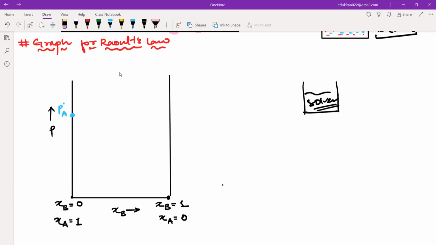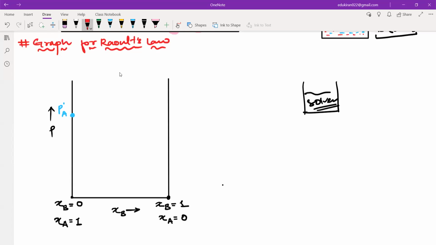Now let us suppose that now in this point we have chi B that is equal to 1.